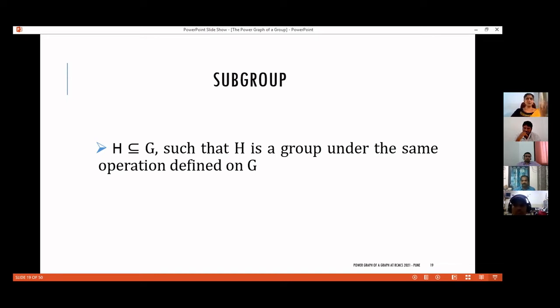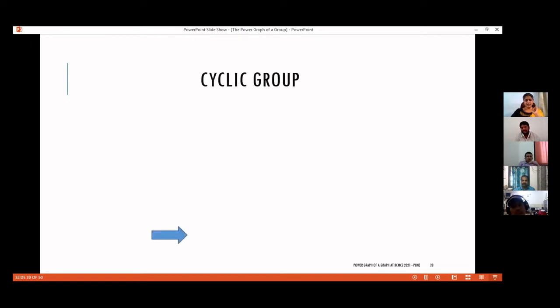Sometimes I used to get questions from students, definitely not from faculty, that say R under multiplication is a group and Z under addition is a group, so can we say that Z is a subgroup of R? Such questions. So make sure that the operation under consideration is also important. If star is the operation which we are considering on G, H under star itself must be a group. So that is the idea of a subgroup.